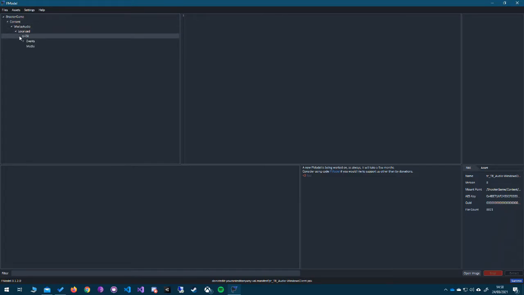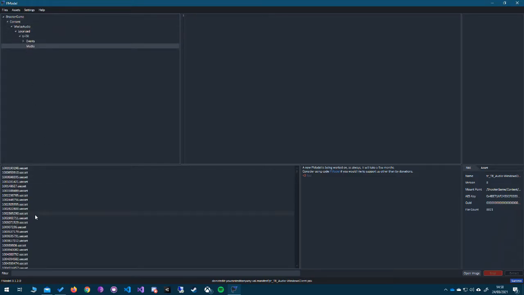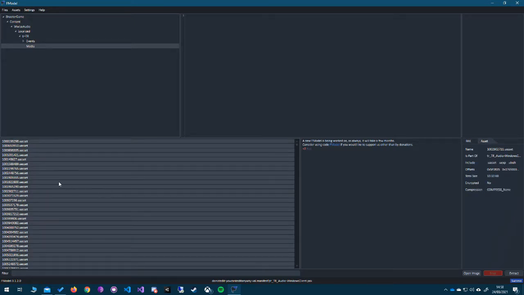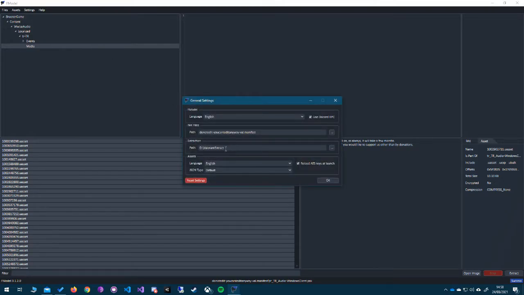So we want first the actual sound media for the Turkish files here, and essentially what to do is we want to extract all these, so we are just going to go Control A and extract, and what this is going to do is it's going to extract everything into our folder we've chosen in general extraction.